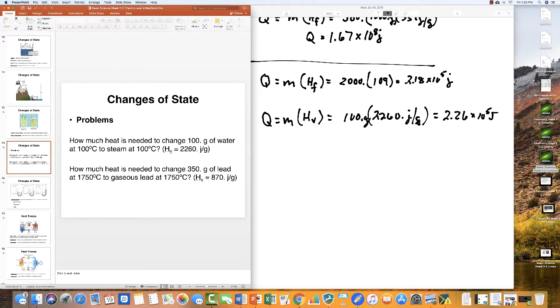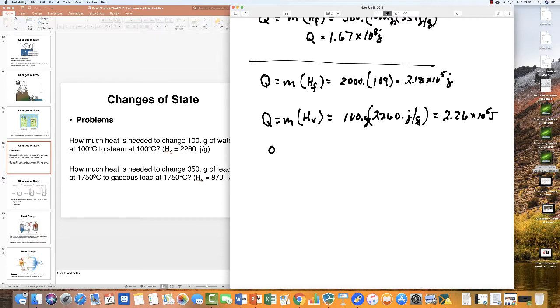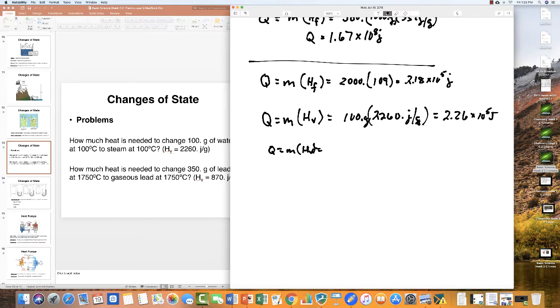This other question says how much heat is needed to change 350 grams of lead at 1750 degrees to gaseous lead at 1750 degrees. This is the boiling point of lead. And the problem is done exactly the same way. Q is equal to m HV. And so m here is 350 and HV is 870. And so this is going to be equal to 3.05 times 10 to the 5th joules.